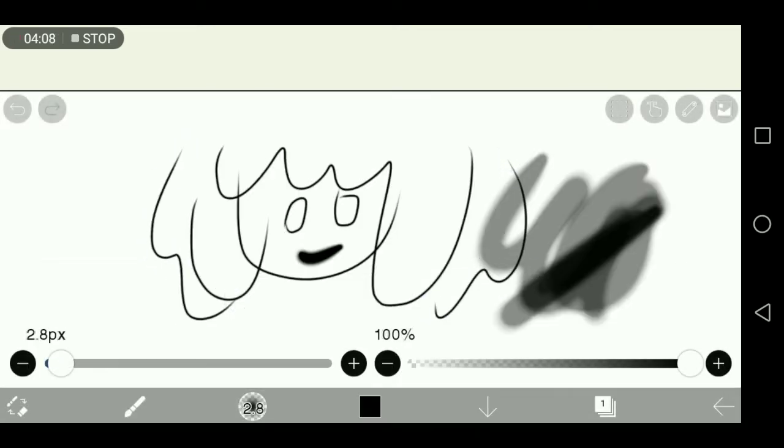This is really good if you're making a comic or manga, and you have to have different size brushes for sketching and outlining.